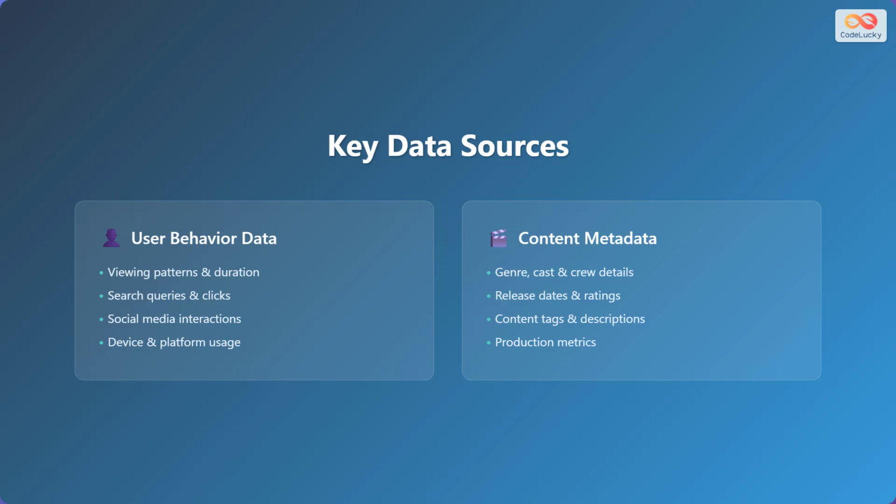Let's discuss the key data sources that drive media intelligence. The first is user behavior data, which includes viewing patterns and duration, search queries and clicks, social media interactions, and device and platform usage. The second is content metadata, which comprises genre, cast and crew details, release dates and ratings, content tags and descriptions, and production metrics. These data sources are crucial for understanding user preferences and content performance.